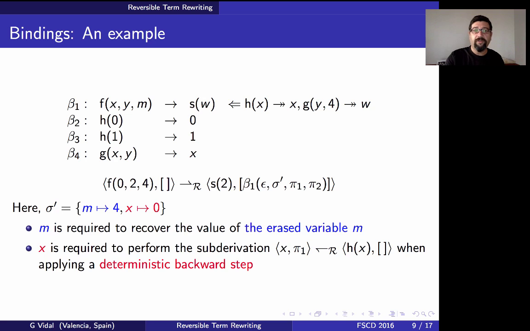Okay, but if this is not the case, as happens in this rule, then we need to store some additional bindings. So consider the situation in this rule. If we know the right hand side, so we are applying the rule backwards, so we know the value of w here, so we can start reducing this equation backwards, so we know the value of y, but now we cannot start reducing this equation backwards because we don't know the value of x. Therefore we need to store this binding in order to ensure that the reversible computation is still deterministic.